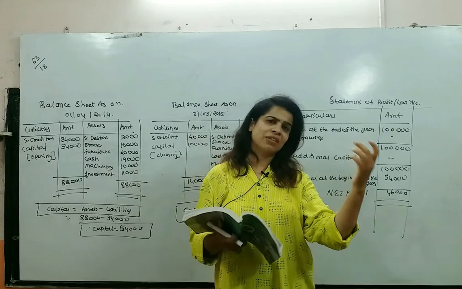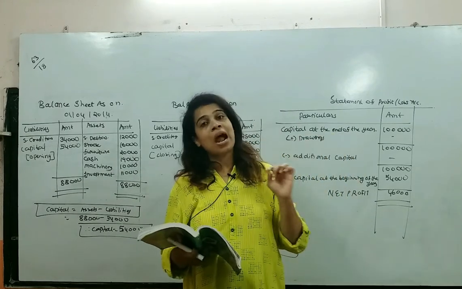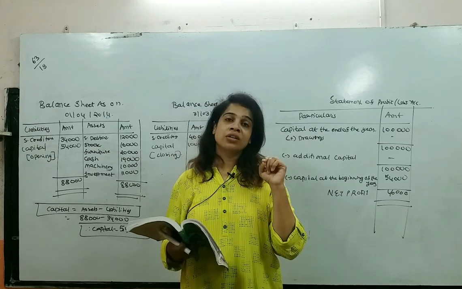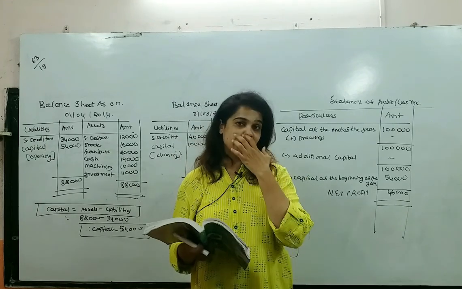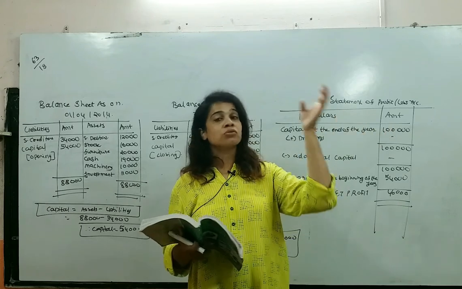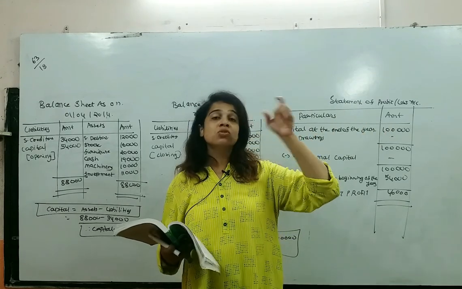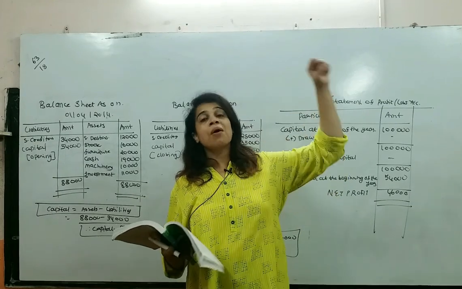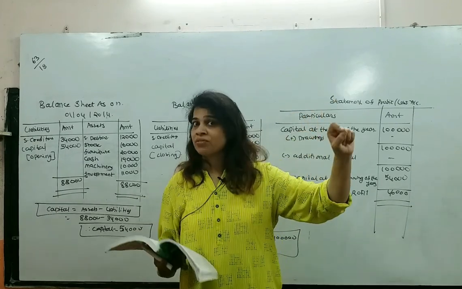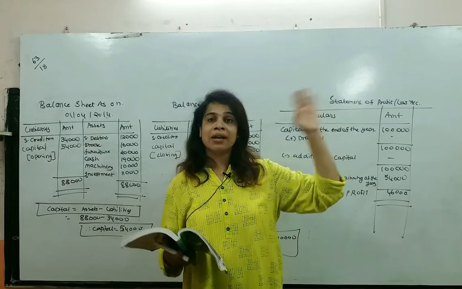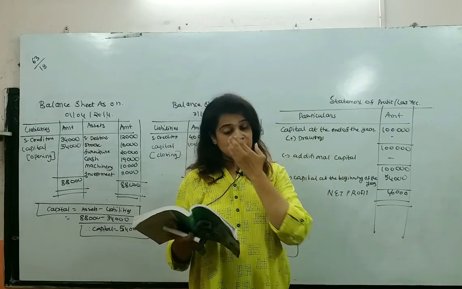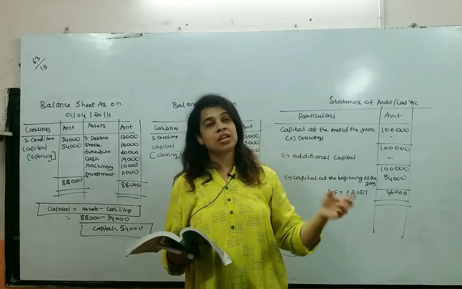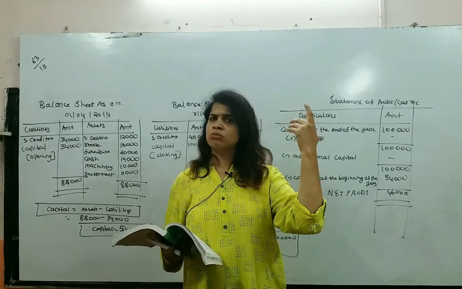You will get one amount. In that you are going to add drawings. What will be your drawings amount? The amount which got withdrawn by the partners individually. One is withdrawing 15,000, another is withdrawing 16,000. So altogether how much amount are they withdrawing? 31,000. So whatever amount you are getting as capital at the end of the year, in that you will add drawings. Less additional capital. In this sum they have not given any information about additional capital, so you will put a 0, nil.